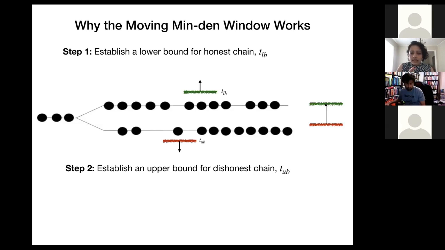Now, how exactly do we achieve each of these steps? So step 1 is relatively very simple. We just use a simple corollary of the Azuma-Hoeffding inequality, which is a generalization of the Chernoff bound. Chernoff bound, as we know, is just for independent Bernoulli variables, but Azuma-Hoeffding inequality can be applied for any bounded independent random variables. So that's for step 1.